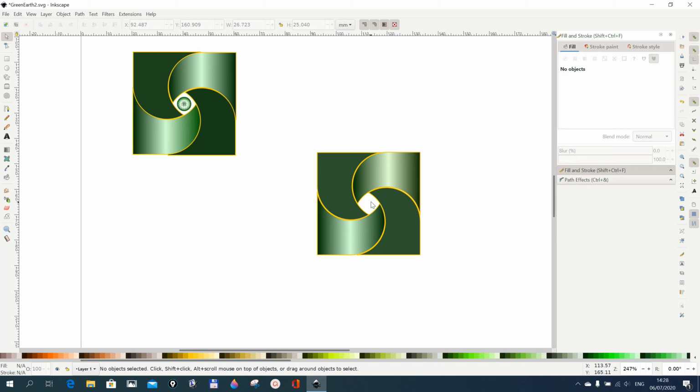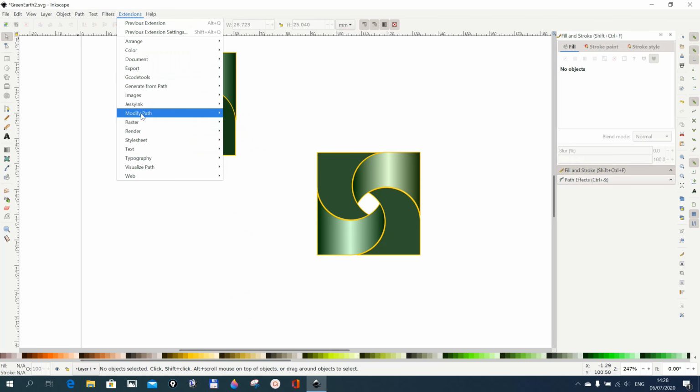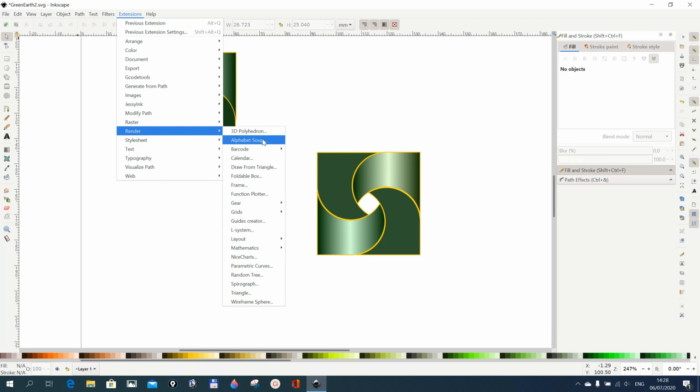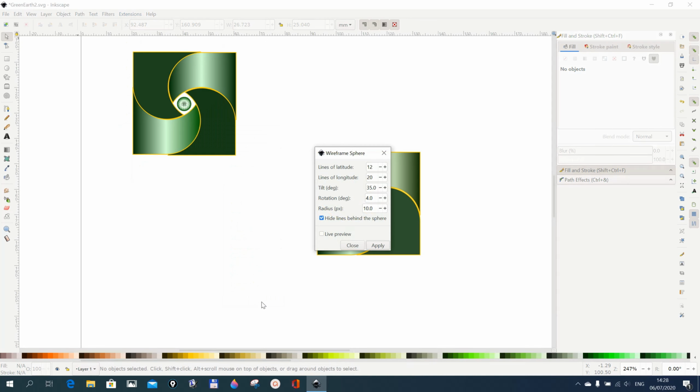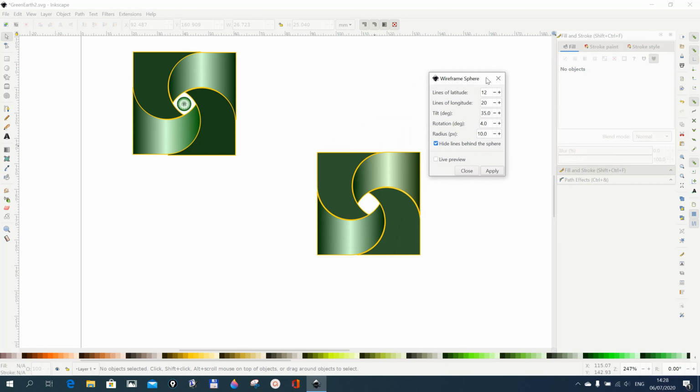We need to do the inner part of here. For the inner part, we go to Extensions and go to Render, and then at Render you go to Wireframe Sphere. Now with the wireframe sphere, for lines of latitude I use 12, lines of longitude I use 20, the tilt I use 35, the rotation I use 4, and the radius I put 10.